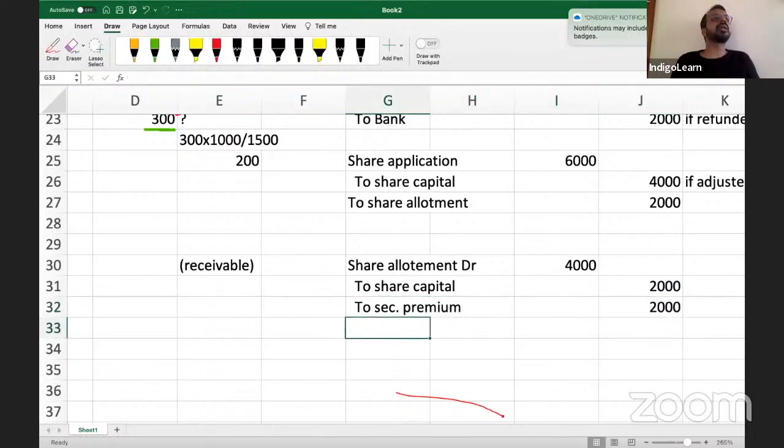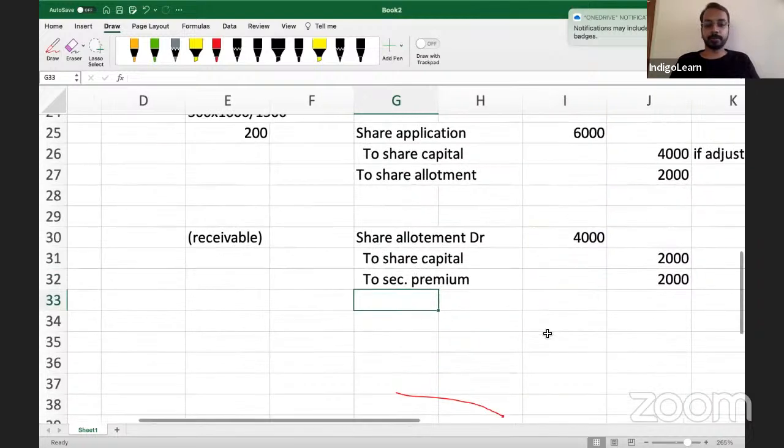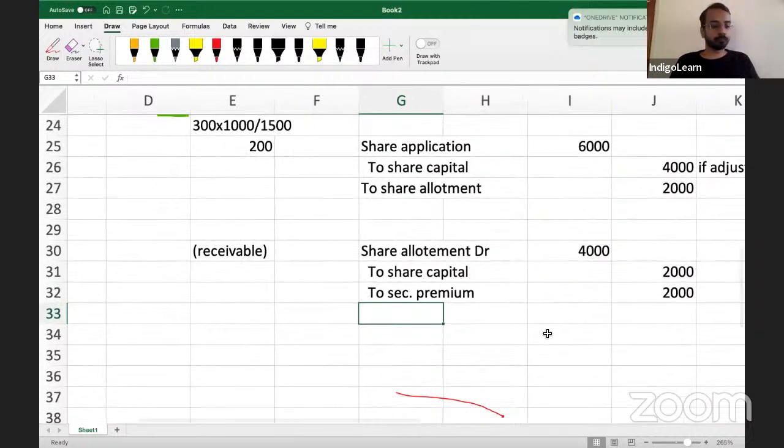Are we clear with this entry? Any doubt with this as far as this entry is concerned? No doubt, right? Share allotment debit to share capital, to securities premium.